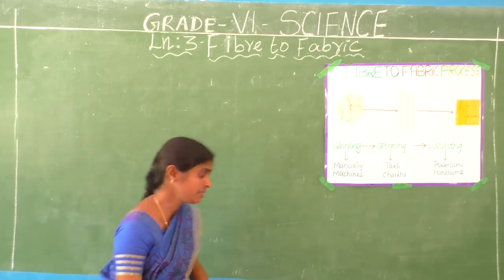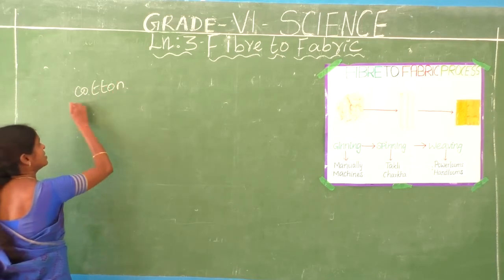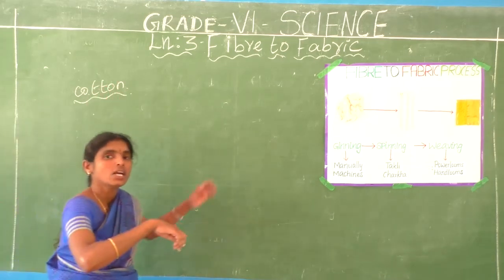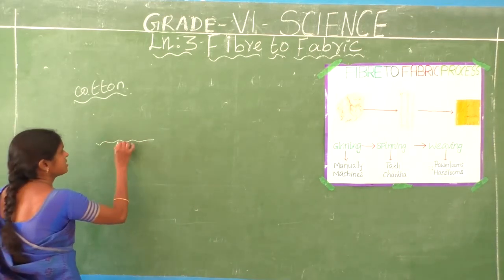Okay. See here. This is how to grow cotton plant. First we discussed about only cotton fiber. Okay. This is the cotton plant.